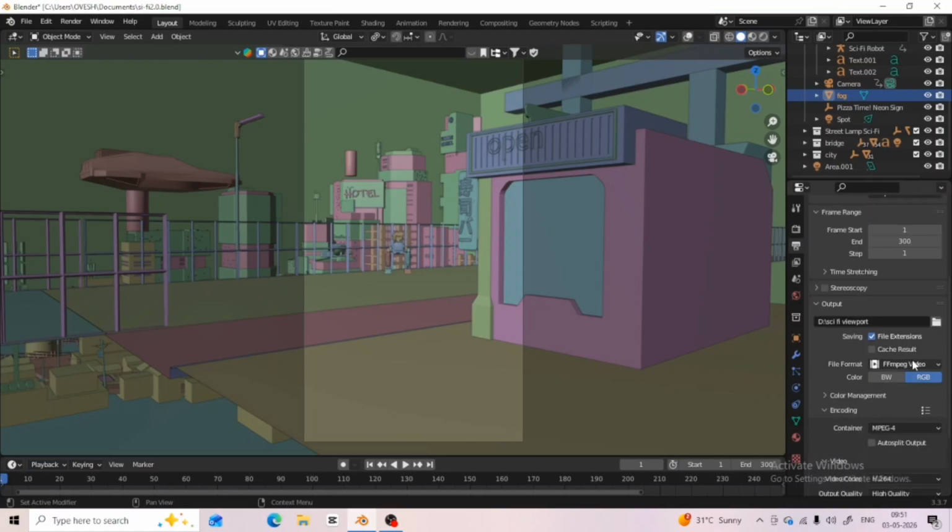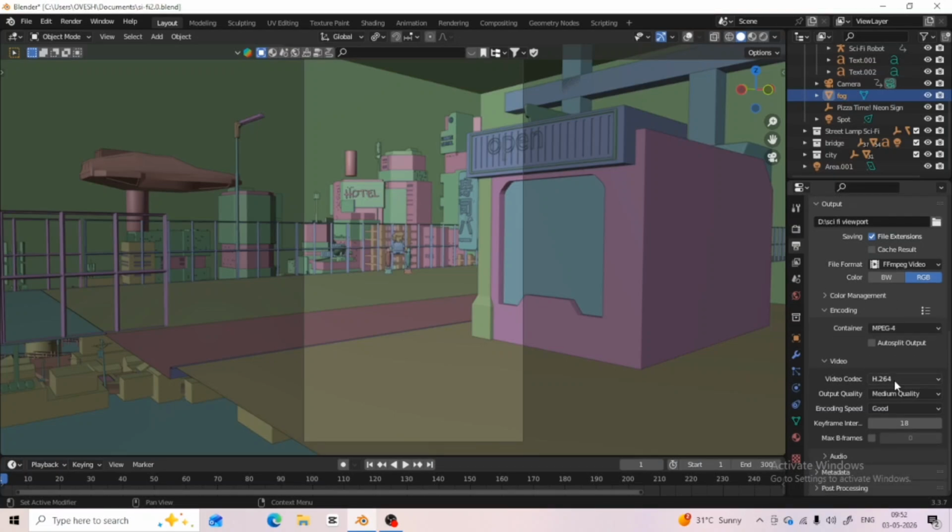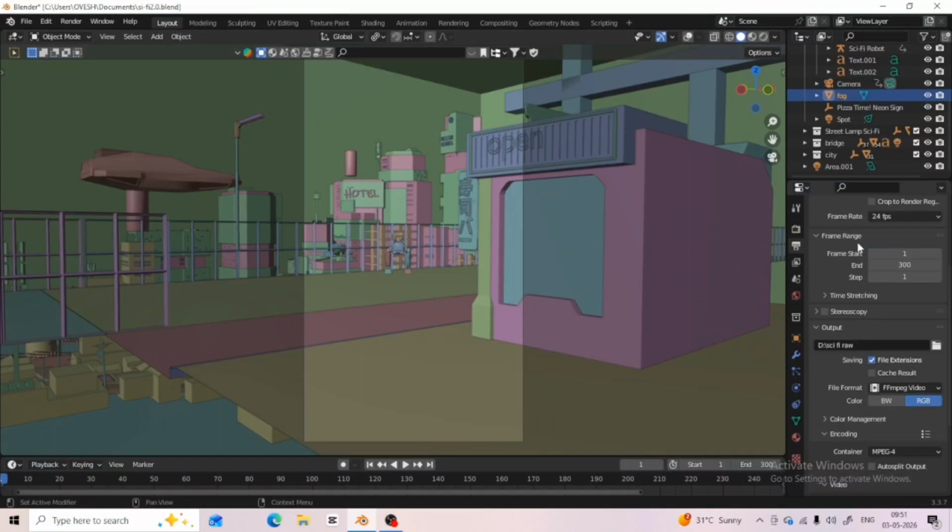Next, scroll down to the output section and choose FFmpeg video. This lets Blender export directly as a video file. Then open the encoding settings. Choose MPEG-4. For quality, you can use medium or high. Honestly, for viewport renders, medium already looks solid and saves file size. Also, don't forget to choose the folder where your animation will be saved. Nothing hurts more than rendering a video and not knowing where it went.